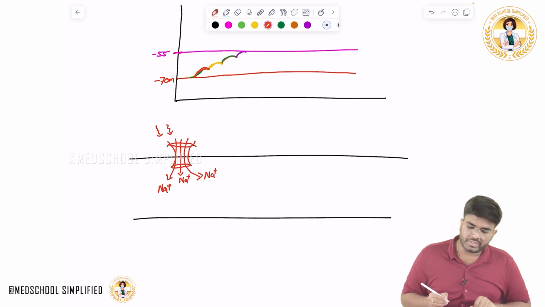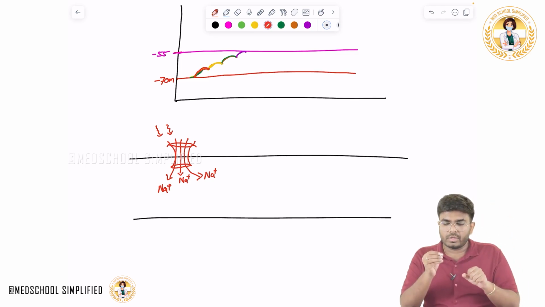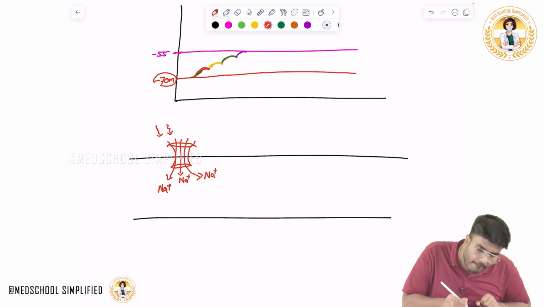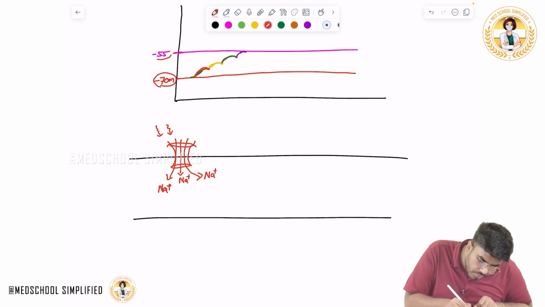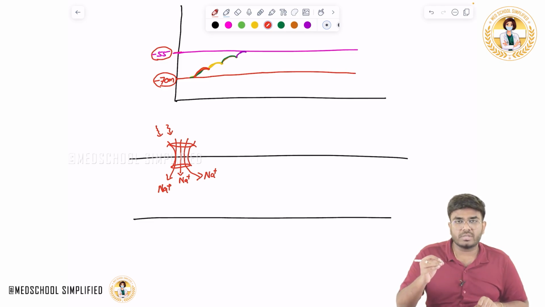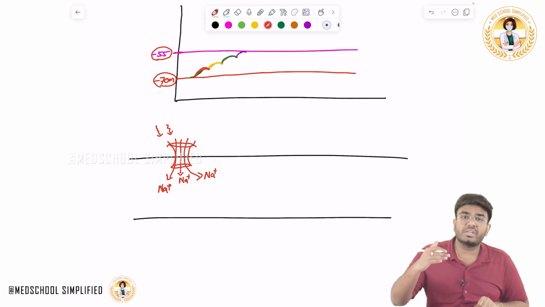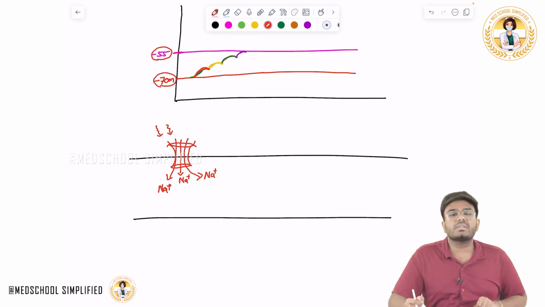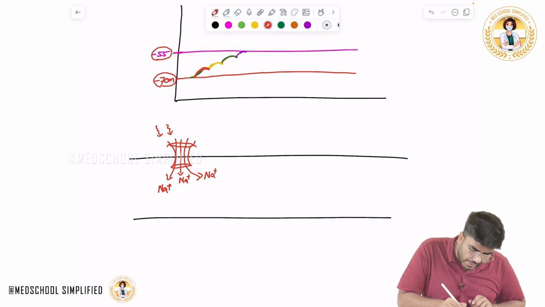the threshold potential. Means you gave four stimuli: first time, second time, third time, fourth time. So from the resting membrane potential, you have brought it to threshold potential. So there is a possibility of summation. These are summated potentials. Within a short time, if you are continuously stimulating, the voltage is increasing. They are summated, they are adding.